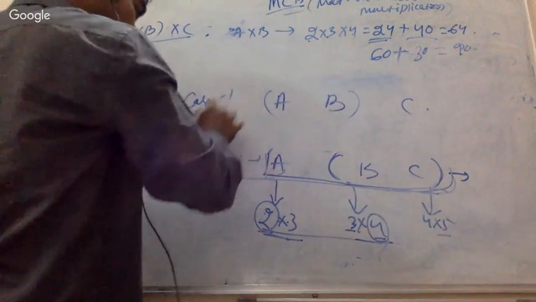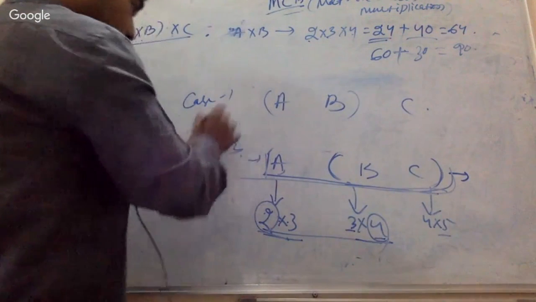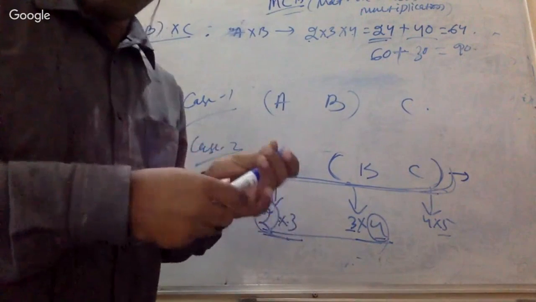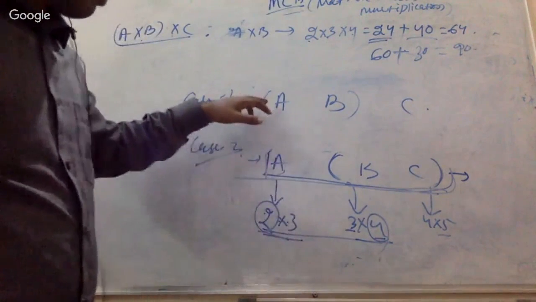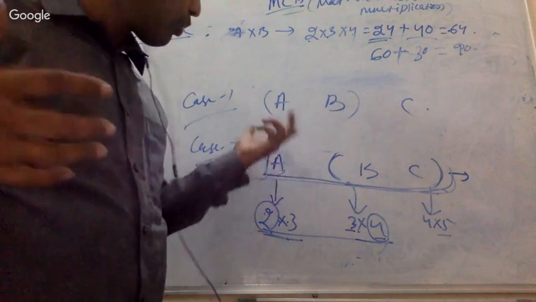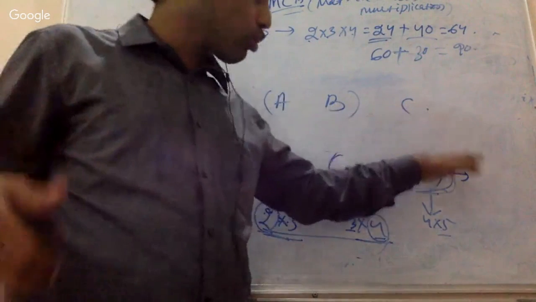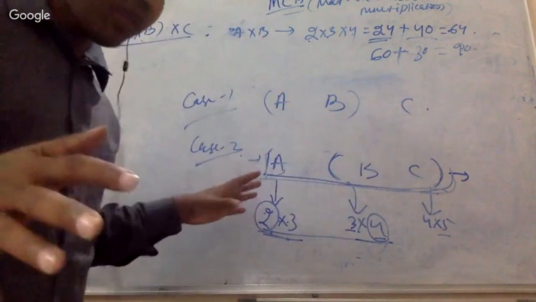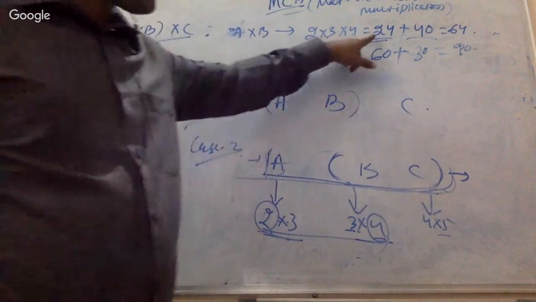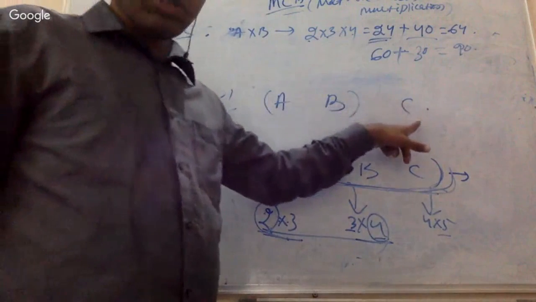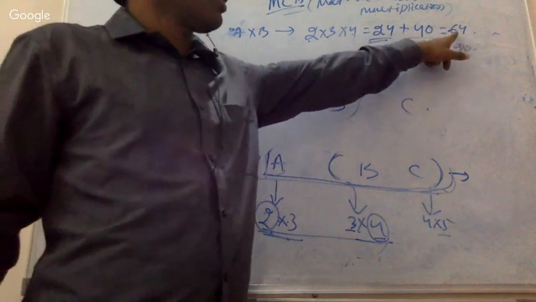Case one was this, case two was this. The matrix in both situations was the same: A, B, C, and the solution you get if you multiply is going to be the same, because it is a multiplication, it is not going to be different. But the number of operations in the first case, if you first multiply A to B and then B to C, is 64.